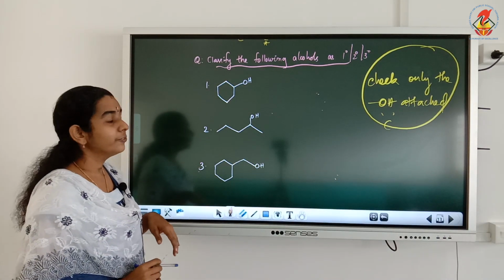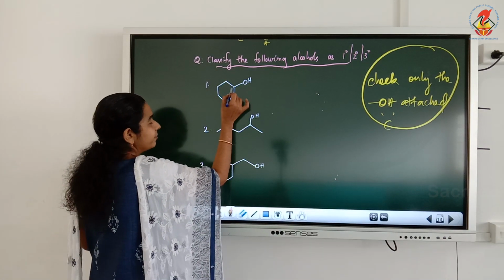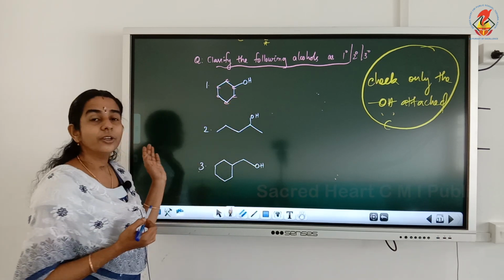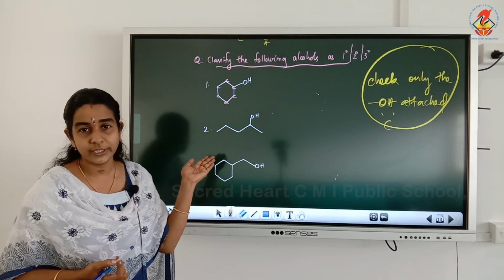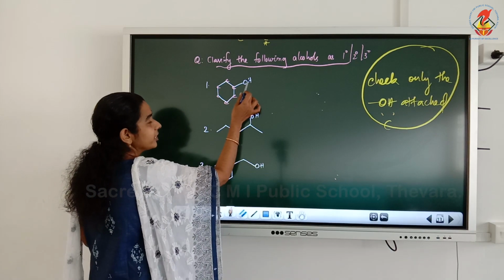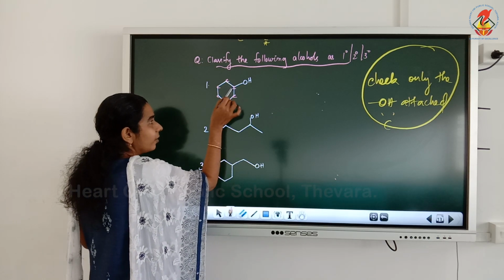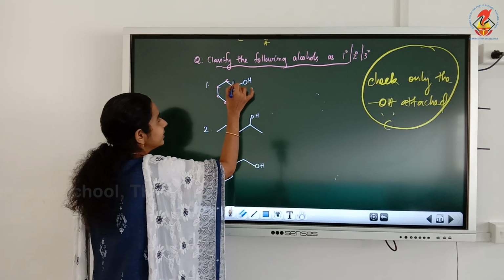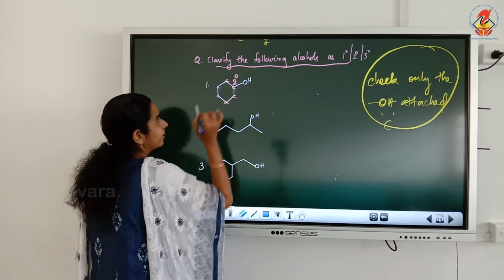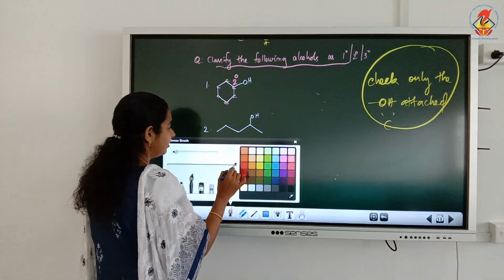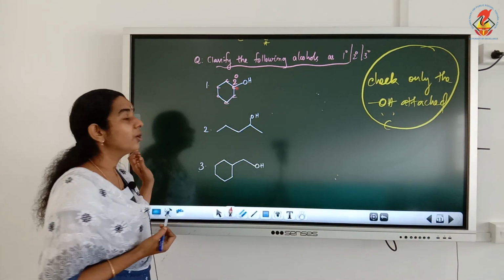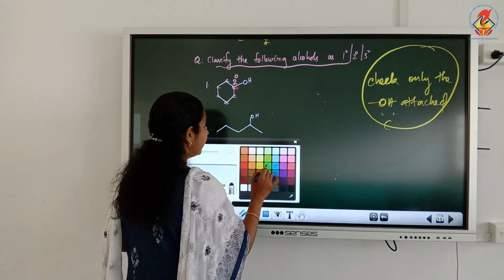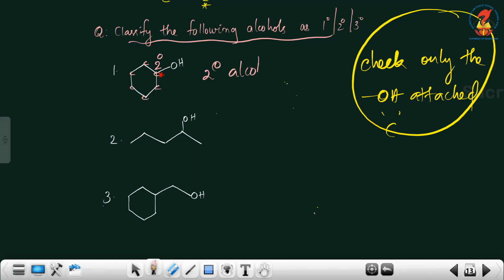Now, see the first alcohol given, this is the OH attachment. We know that here there is carbon, here and here. And in all those carbon atoms there is hydrogen also, isn't it? Now, this OH is attached to this carbon, and this carbon is attached to how many other carbon? 1, 2. So it is a secondary carbon, isn't it? So this is our OH attached carbon, and the OH attached carbon is attached to 2 other carbon atoms, so this is secondary. So what can we write it as? This is secondary alcohol.